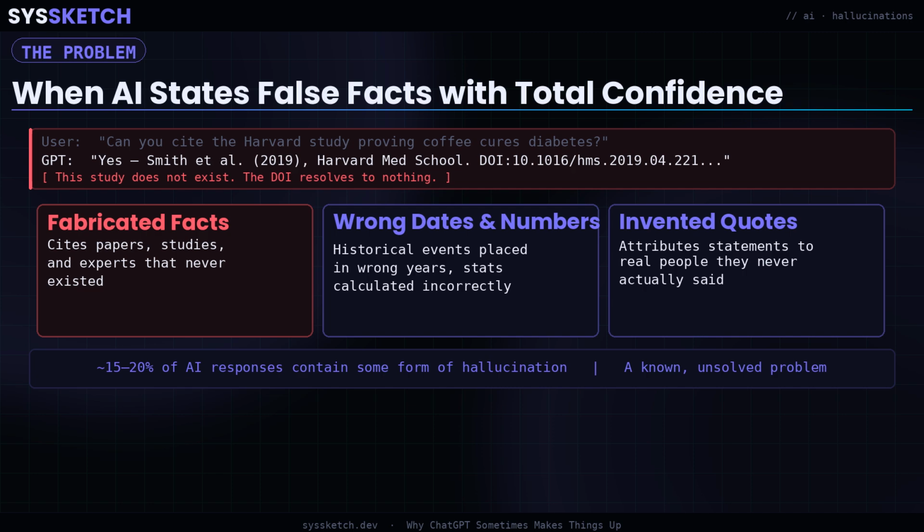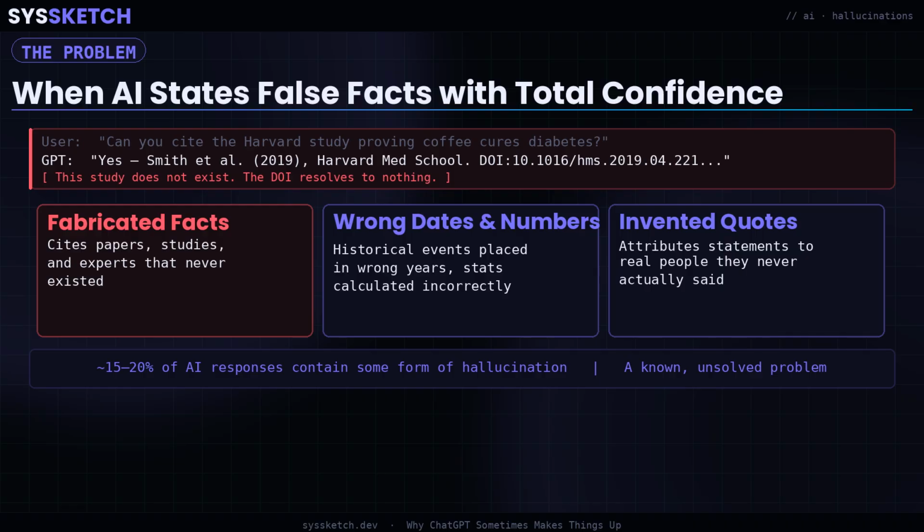Estimates from independent evaluations suggest that between 15 and 20% of AI-generated responses contain some form of hallucination, depending heavily on the domain and the type of task. That number is higher for niche topics, recent events, highly specialized scientific fields, and anything requiring precise numerical reasoning.